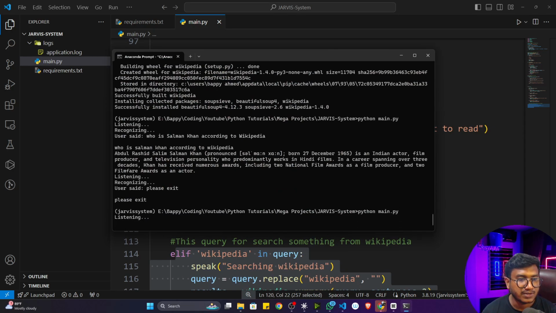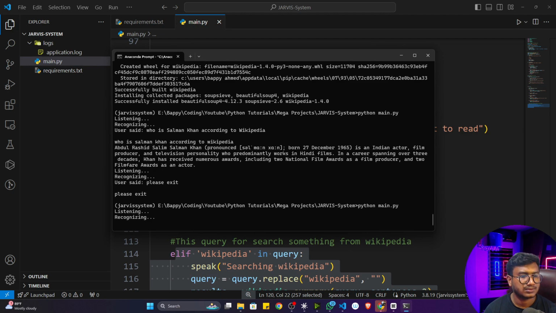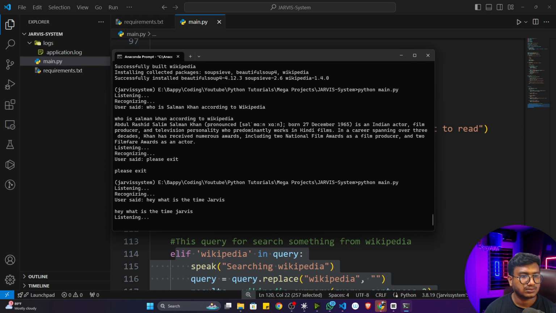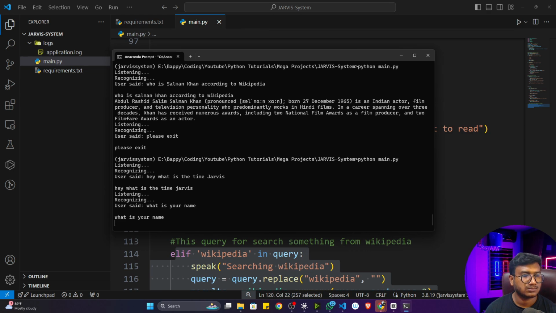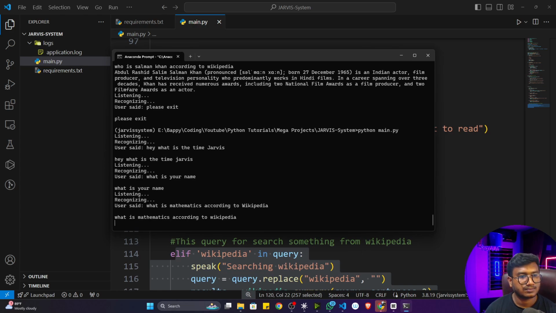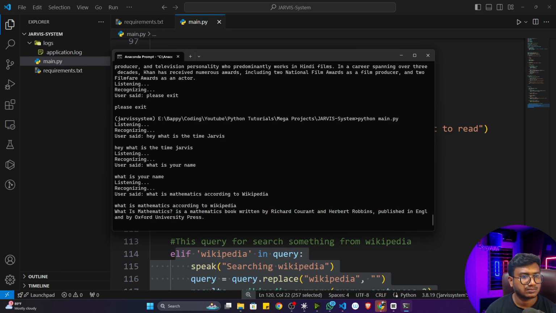Hey, what is the time, Jarvis? Sir, the time is 13 hours 45 minutes and 14 seconds. What is your name? My name is Jarvis. What is mathematics according to Wikipedia? Searching Wikipedia. According to Wikipedia, what is mathematics? It is a mathematics book written by Richard Courant and Herbert Robbins, published in England by Oxford University Press.